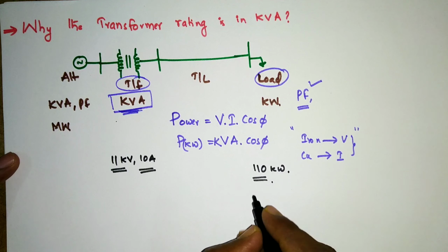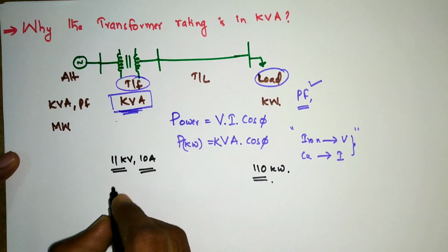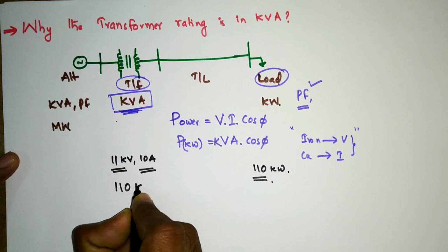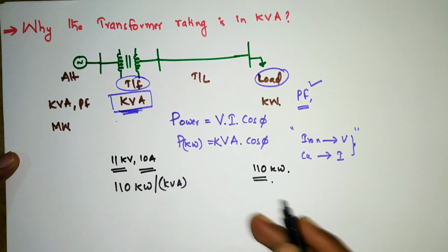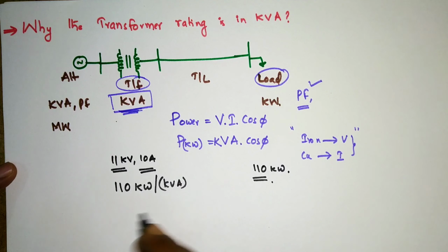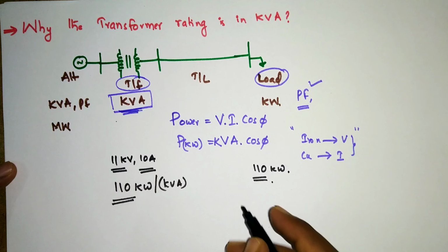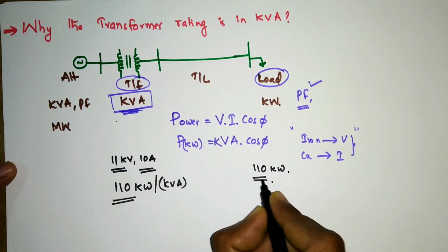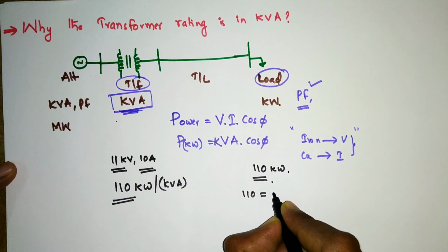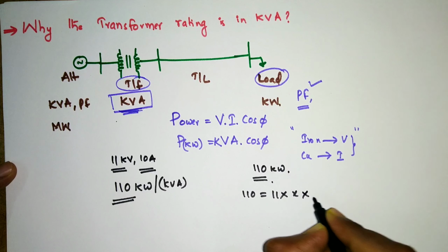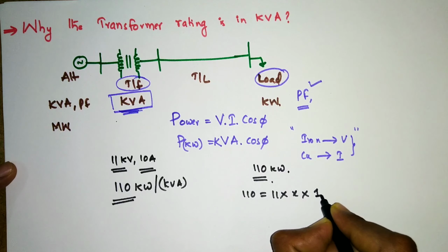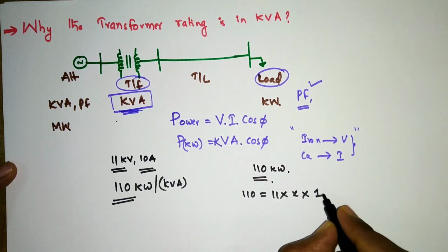If the manufacturer of the transformer mentions 110 kilowatts instead of 110 kVA, what happens to the load? Let us see. The power is 110 kilowatts and V is 11 kV, and I is the current we do not know, at unity power factor. Under unity power factor, in V into I into cos phi, I am just taking cos phi as 1.